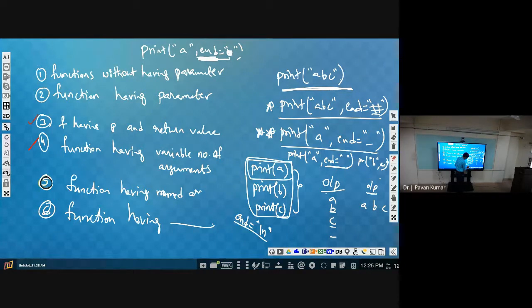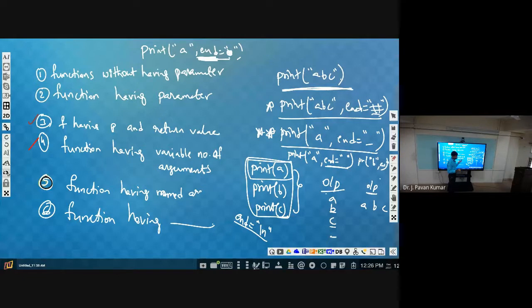End is equal to slash n, that is by default it will end with a new line. Did we discuss this or not? End is equal to new line. At least the functionality you know, right? It will place the cursor in the next line. That means end is equal to new line.